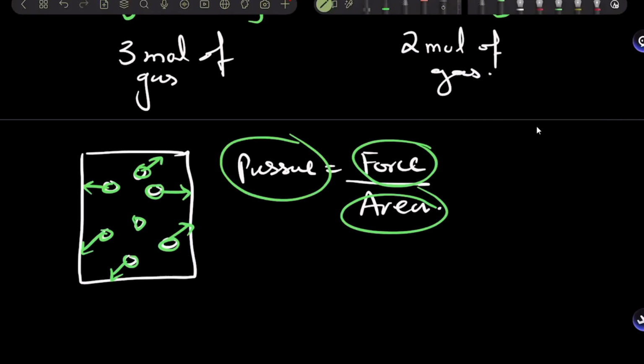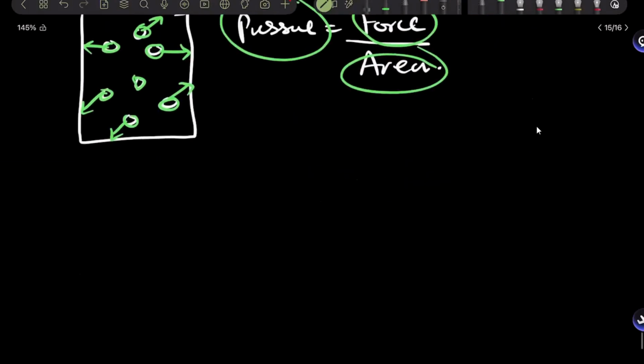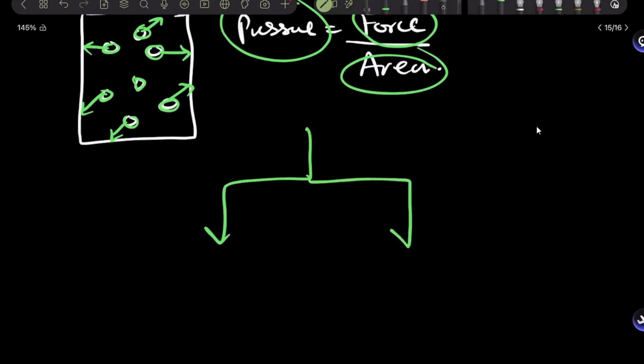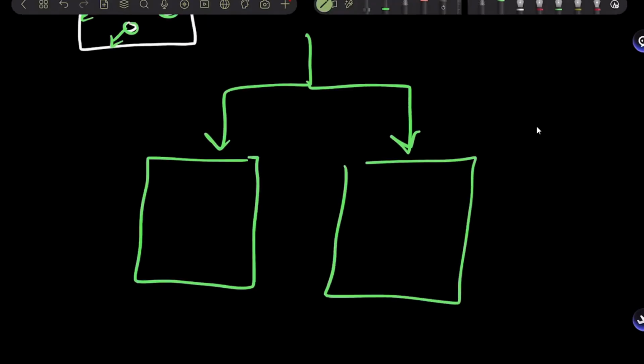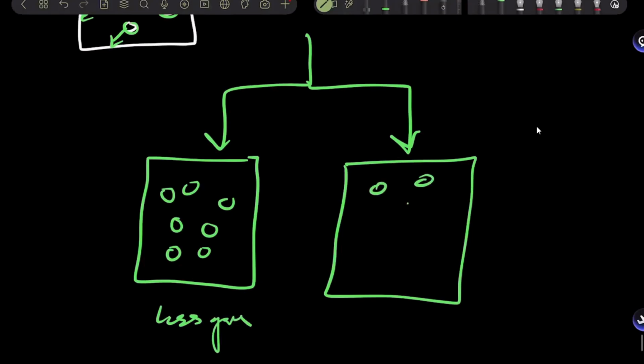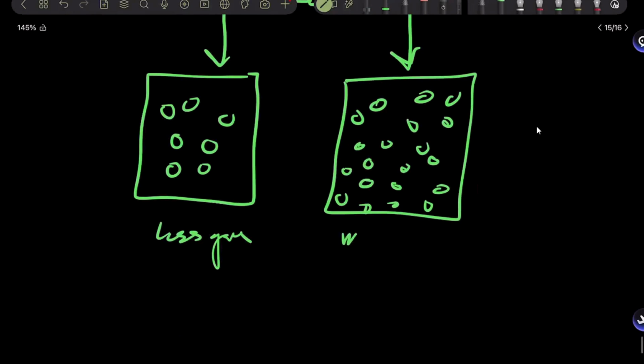Now there's two cases. I'm going to relate it with this. Now you need to tell me in which container will the pressure be greater? They're both identical containers. If I have, for example, less gas over here and more gas molecules over here, where do you think the pressure will be greater? The one with more gas particles. Yep.